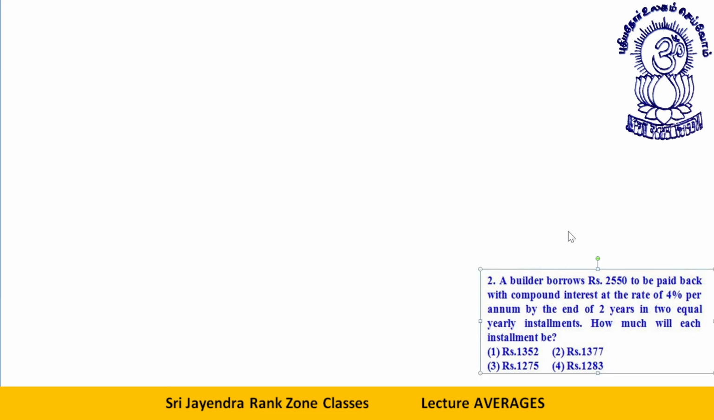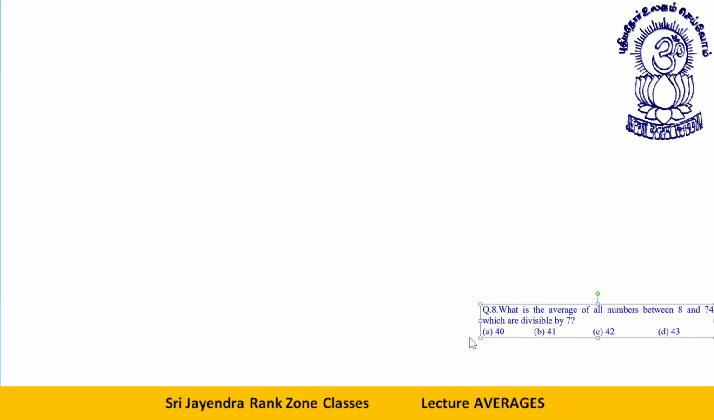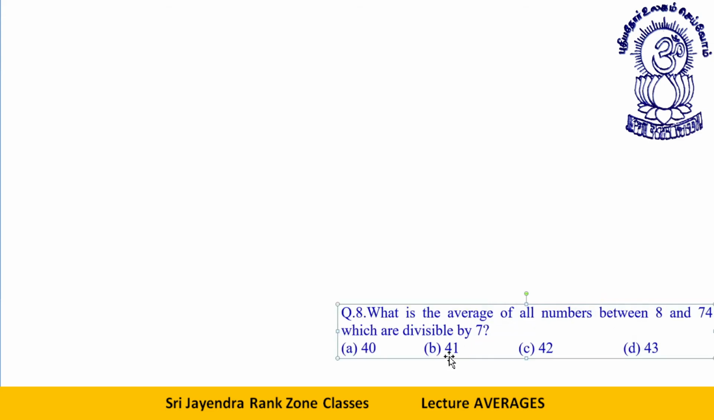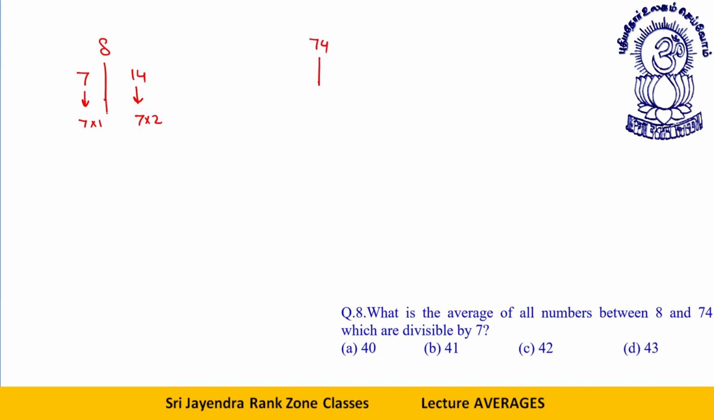Next one. What is the average of all the numbers between 8 and 74 which are divisible by 7? This is 8, this is 74. Before this 8, there is the number 7. This is 7 into 1. So here we have 14. This is 7 into 2. Here we have 70. 7 into 10. This is the 10th multiple.